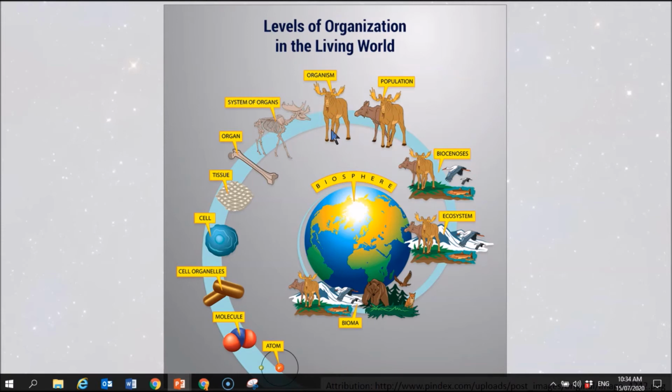We get to organism, which is kind of where we started off at. And then population, group of organisms in the same place at the same time. Okay. And then we go all the way around to the biosphere. Okay, now what is the biosphere?